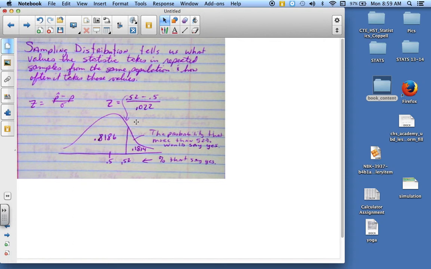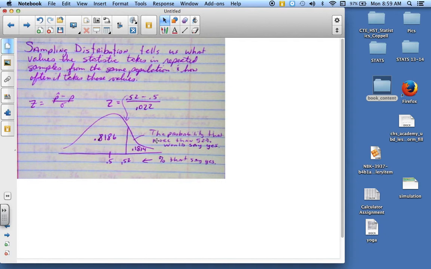The probability that more than 52% would say yes, so basically this comes up when we find that z-score and then we convert it to a p-value. Well, we end up getting 0.8186 when we go to table A. Well, the complement to that means, because the whole distribution is equal to 1, it's 1 minus this, that means 0.1814. That means 18.14%